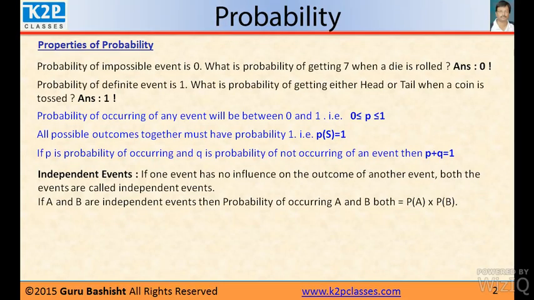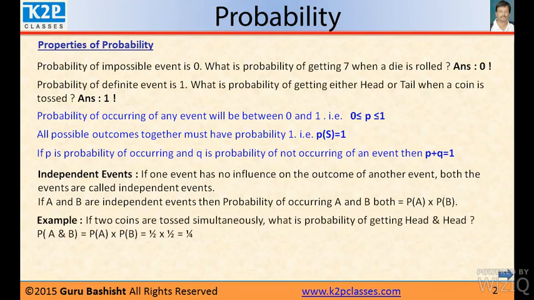Now let us see an example of independent events. If two coins are tossed simultaneously, what is the probability of getting head and head? So probability of getting head on the first coin is half, and the probability of getting head on the second coin is half. So probability of getting heads on both the coins is half multiplied by half, 1 by 4.